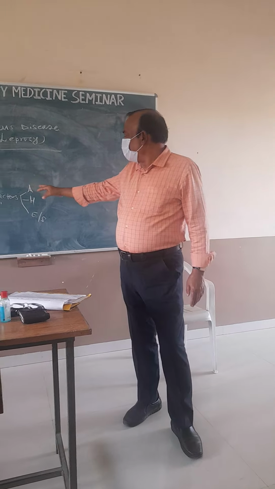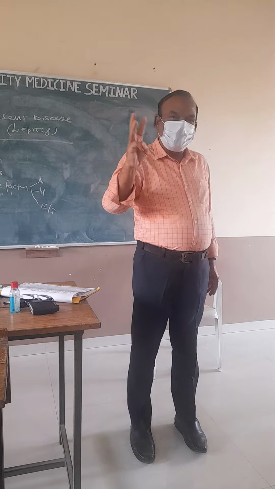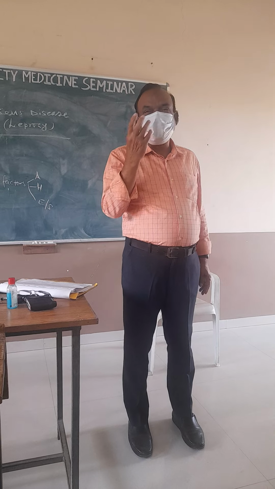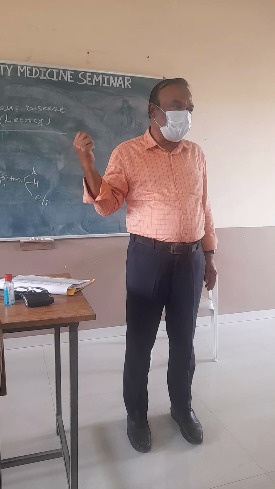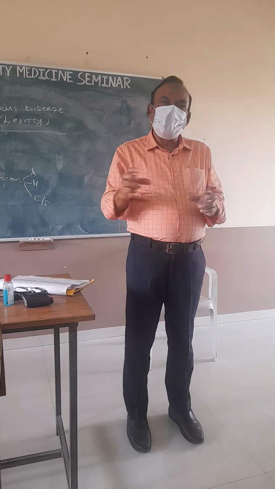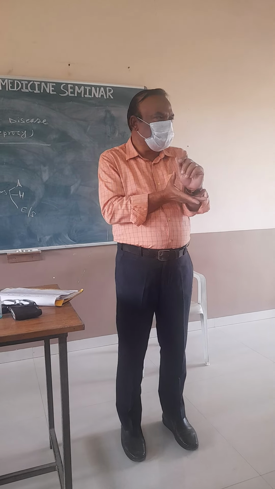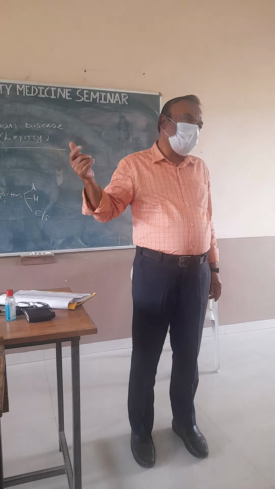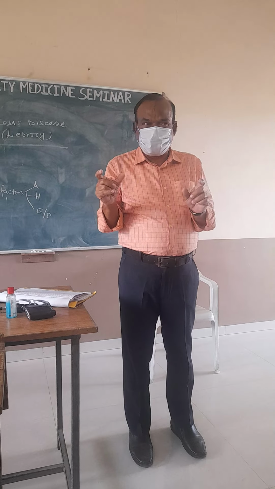Now coming to the epidemiological factors. Epidemiological factors are described under 3 headings: agent, host and environment. Agent is Mycobacterium leprae, which is present in the nasal mucosa, in the nasal secretions. These are acid-fast bacilli. If you stain with a Ziehl-Neelsen stain, these bacilli can be seen under the microscope. Mycobacterium tuberculosis is acid-fast, and similarly, Mycobacterium leprae is also an acid-fast bacillus. This bacillus is present in the nasal secretion, number 1.